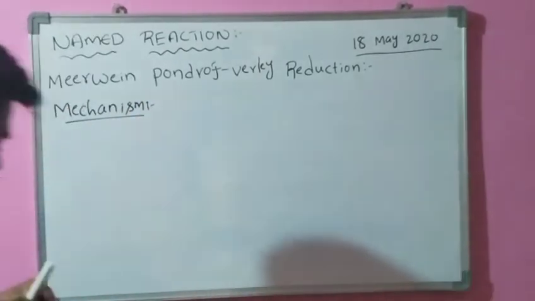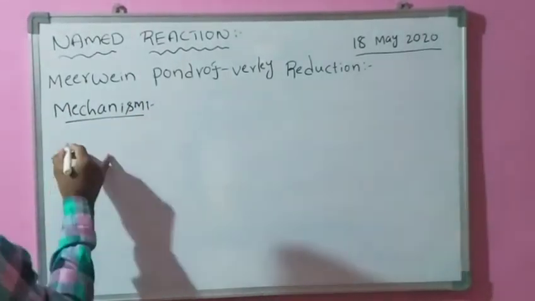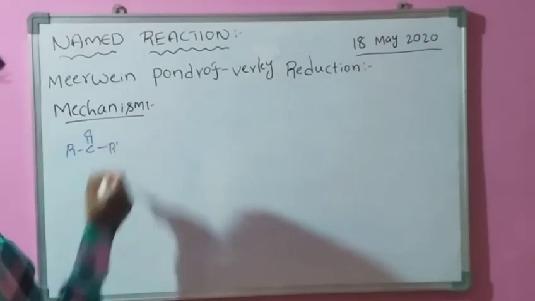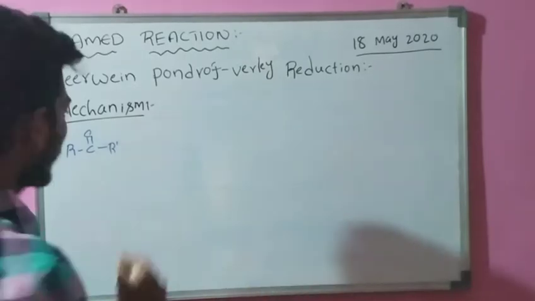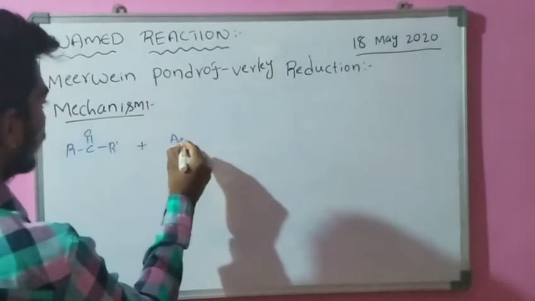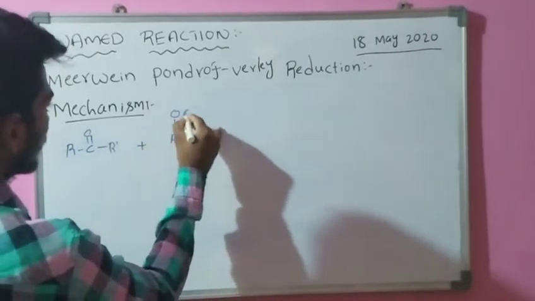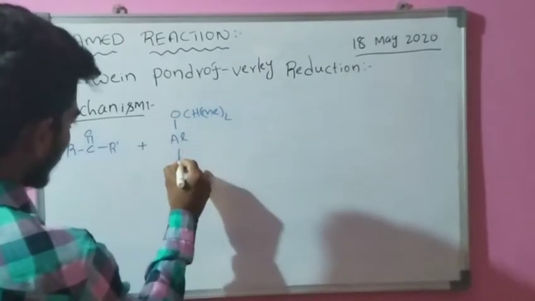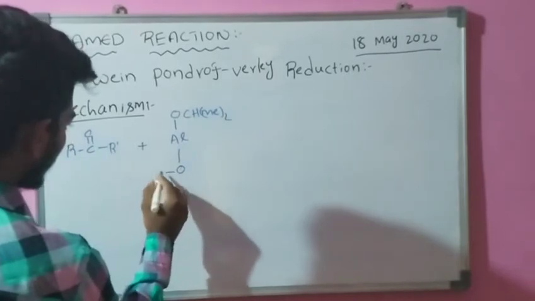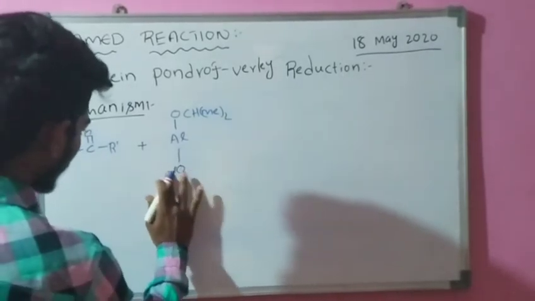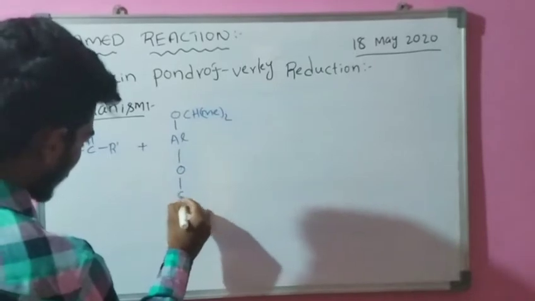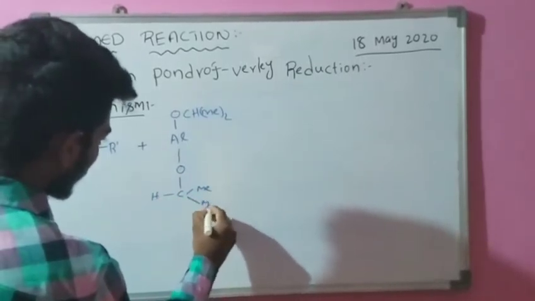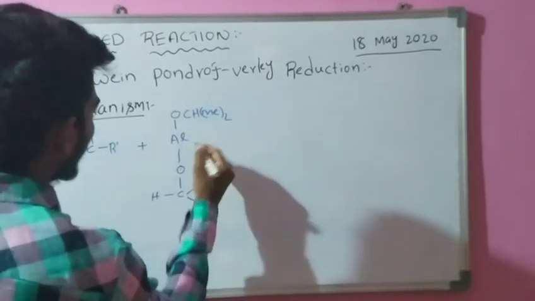In this mechanism, initially we take the ketone R C double bond O R', which is treated with aluminum isopropoxide, Al(OCHMe2)3.